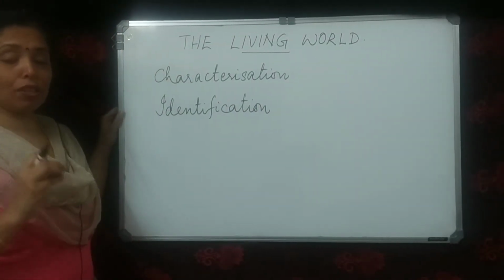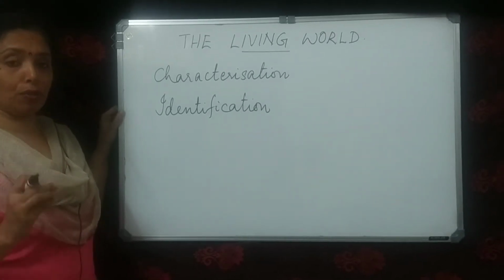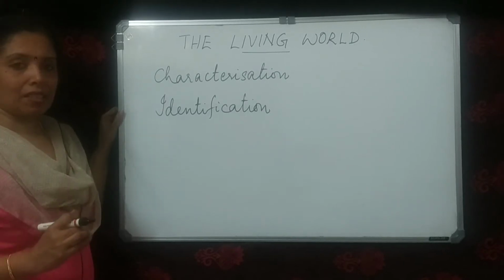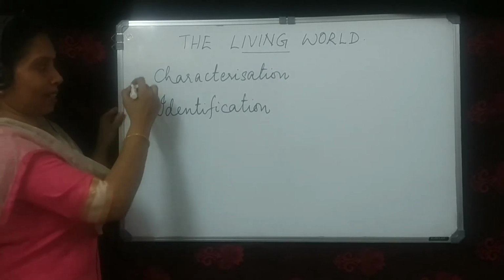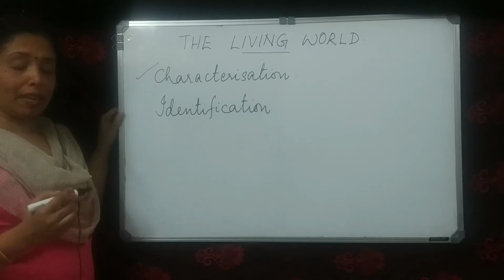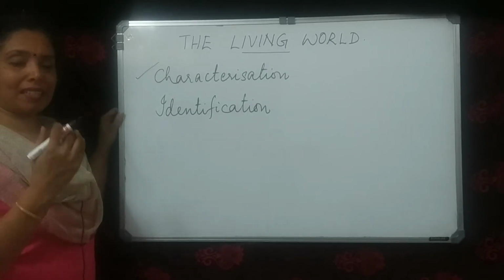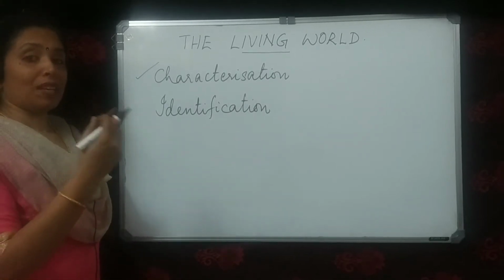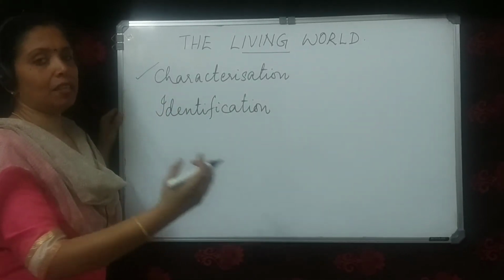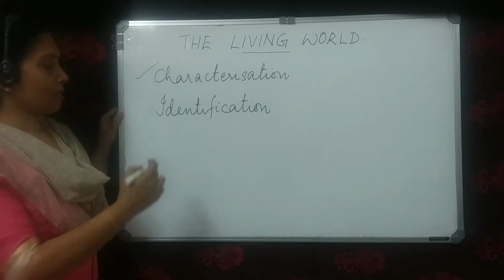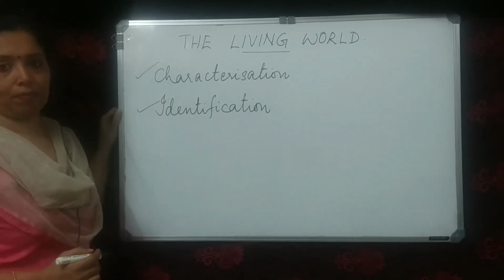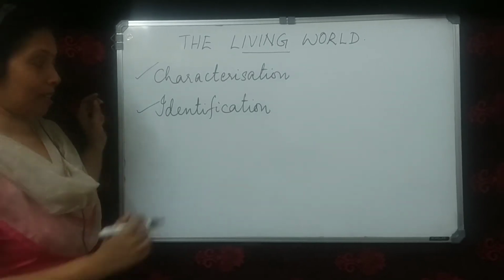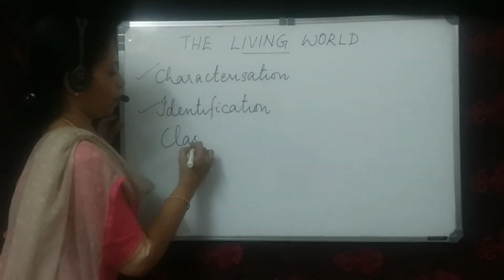Once we discover a new organism, the first thing we do is study the characters of the organism. This is called characterization. Then we compare these characters of the newly discovered organism with the characters of related groups. This is called identification. Then comes classification.